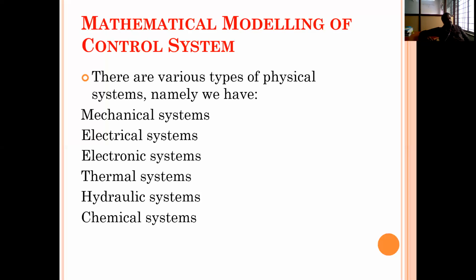If the components are electrical in nature, that system is called an electrical system. A mechanical system is mainly divided into two types. One is the mechanical translation system, that is the mechanical linear system. The second one is the mechanical rotational system. Today's class, we are discussing how to write the mathematical equations for the mechanical translation system.